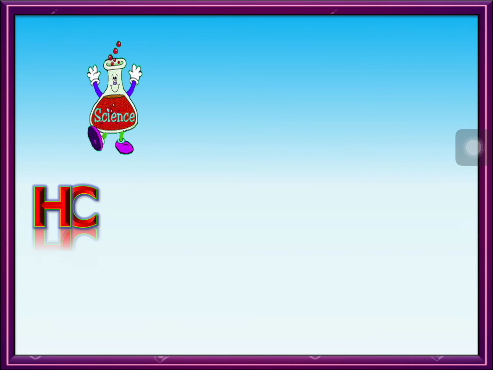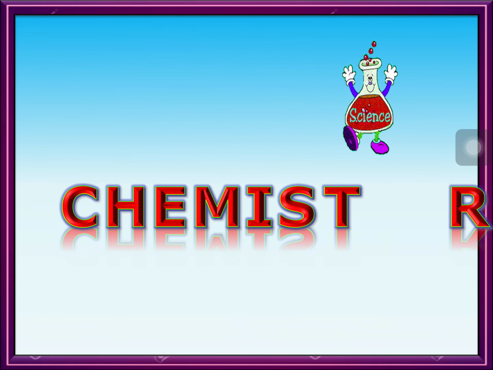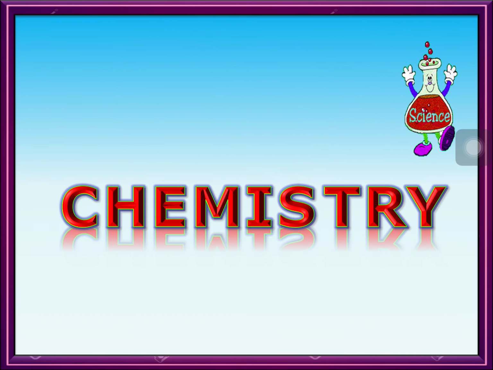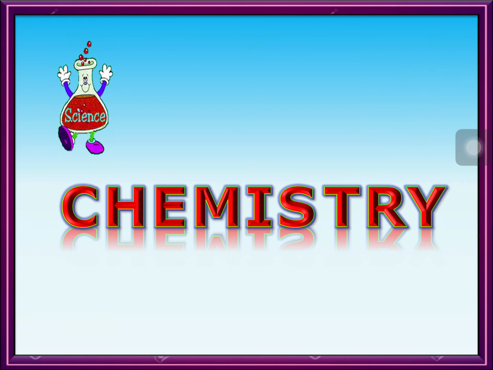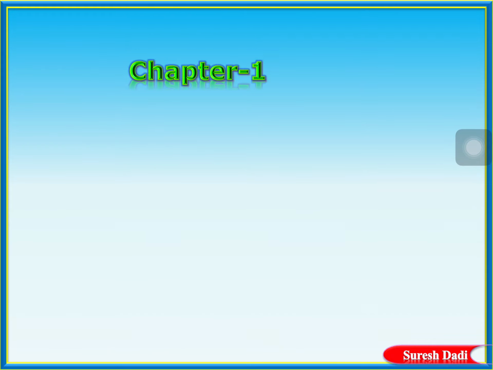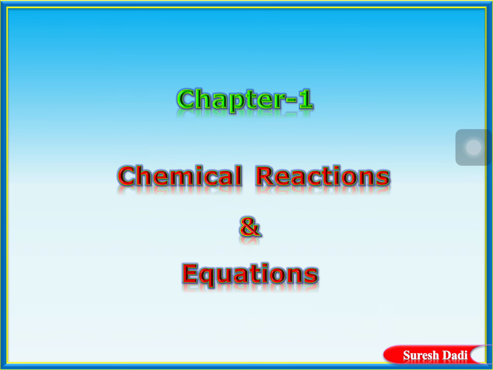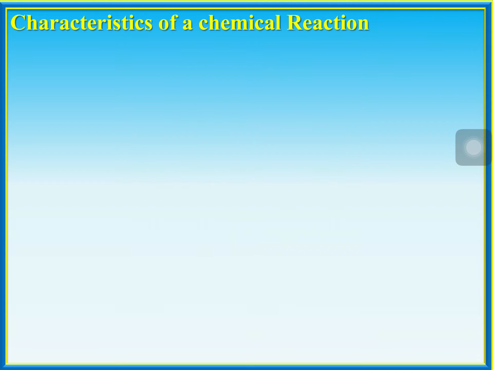Welcome back, guys. So we are on the way of discussion of different types of characteristics of a chemical reaction. In which lesson is it? That is chapter 1, chemical reactions and equations. So we are on the way to discuss different types of characteristics of chemical reactions. Let's look at them, have a glance, and we move on.